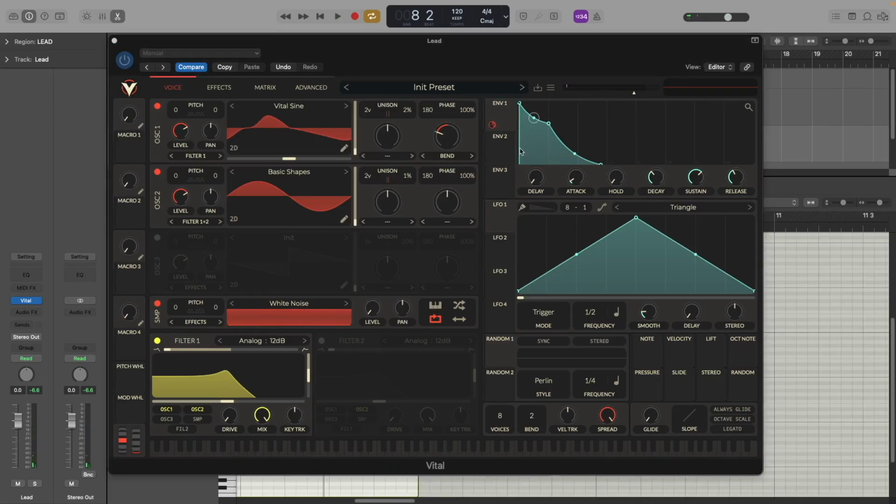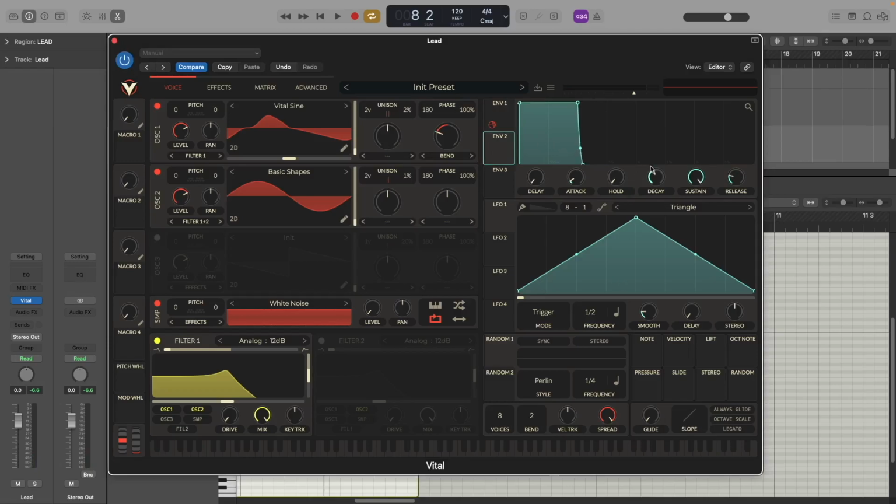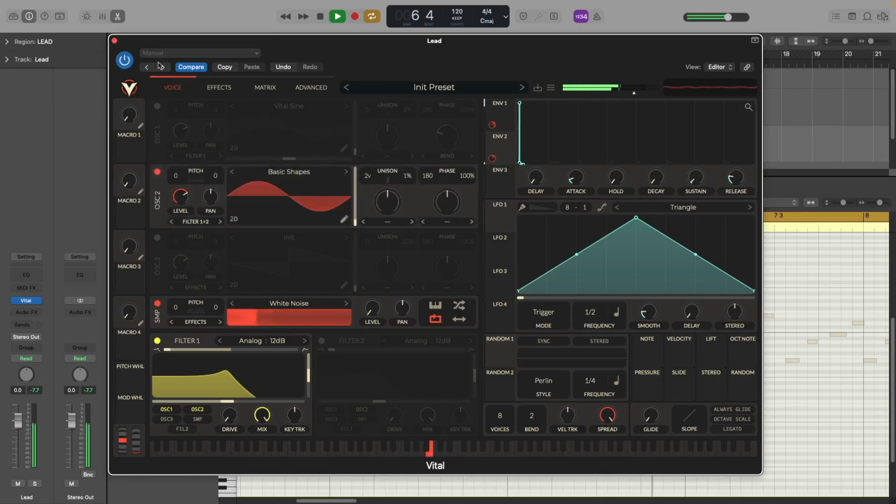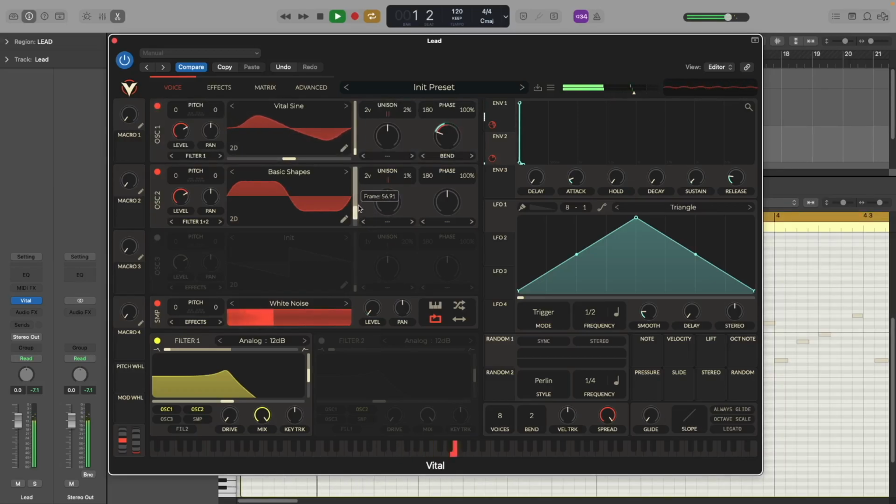And now with the envelope 2, we're going to create a very short envelope shape, and we're going to attach this to the level of the white noise. Just like that. And now this will just add a little bit more click and punch to the sound. And I forgot, let's just move the frame of oscillator 2 to 126.